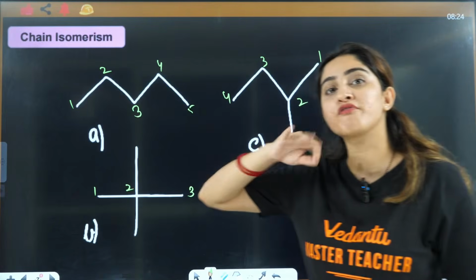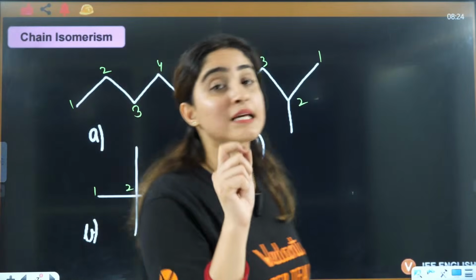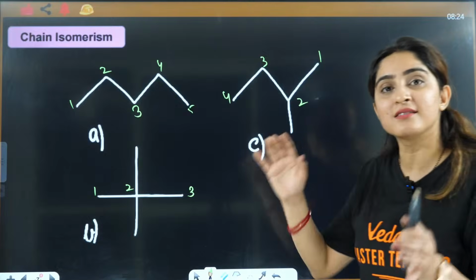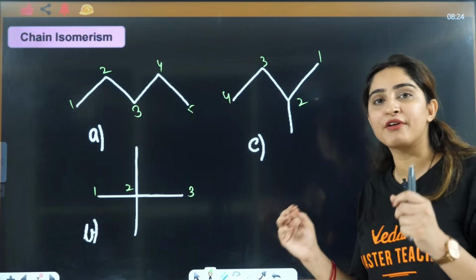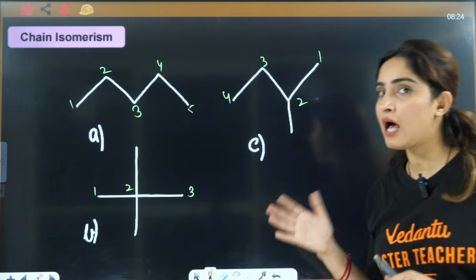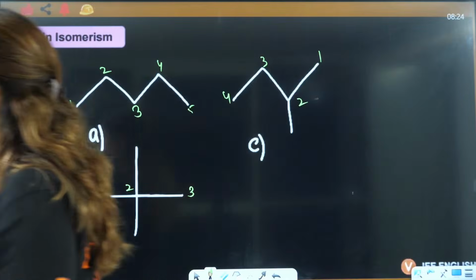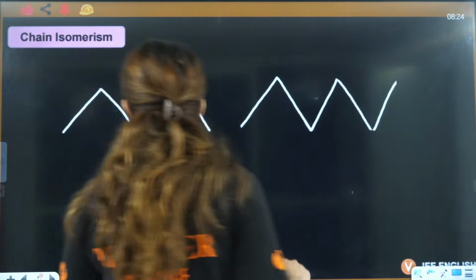The number of carbons in the parent chain is different, which means these are considered chain isomers, because the parent chain has a different number of carbons. Otherwise the molecular formula is the same.